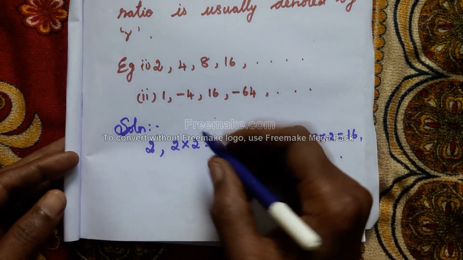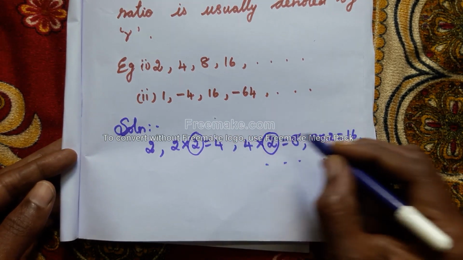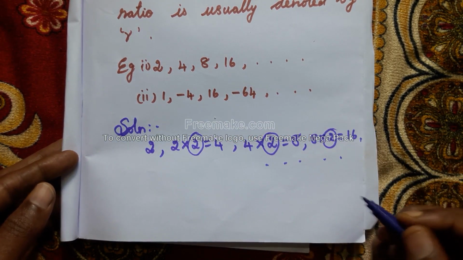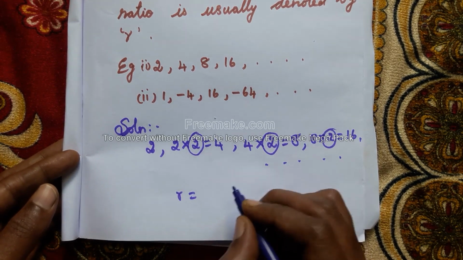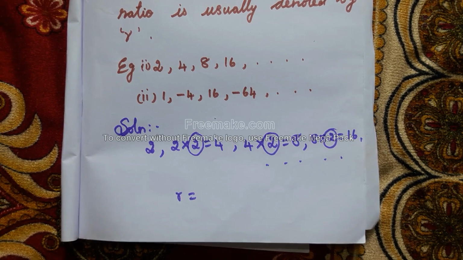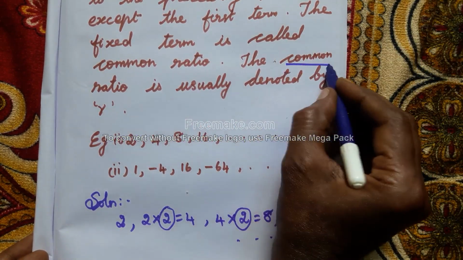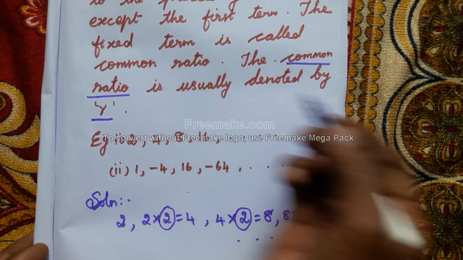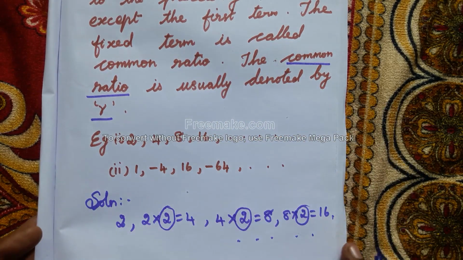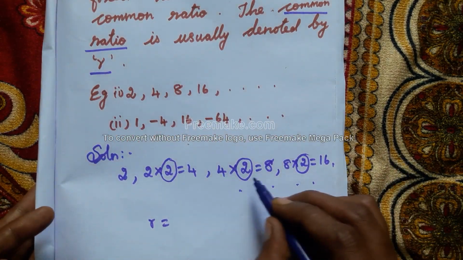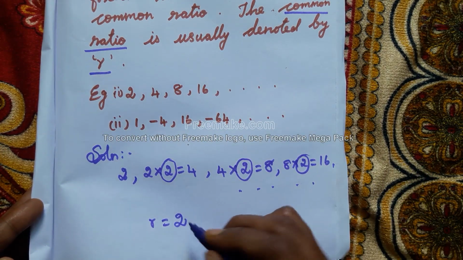This is a fixed non-zero value. The fixed non-zero value is the common ratio, usually denoted by R. Here 2 is the fixed non-zero value, therefore R is equal to 2.